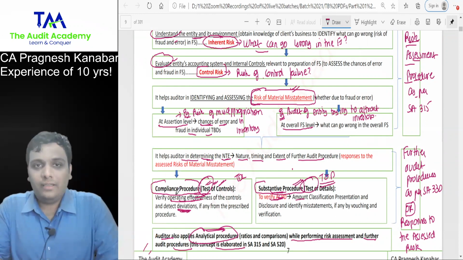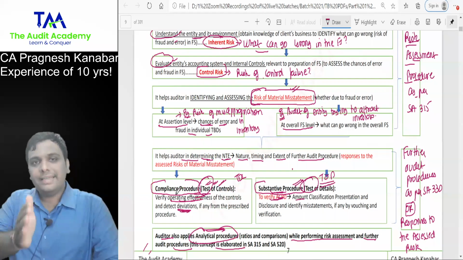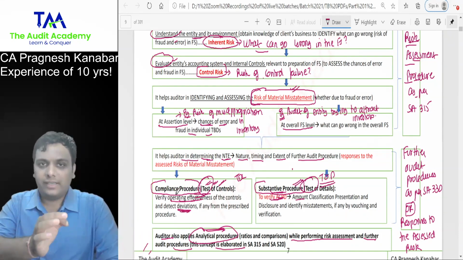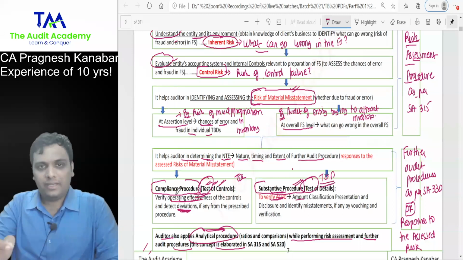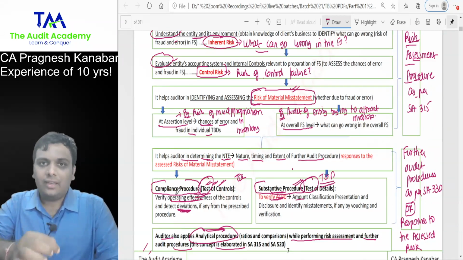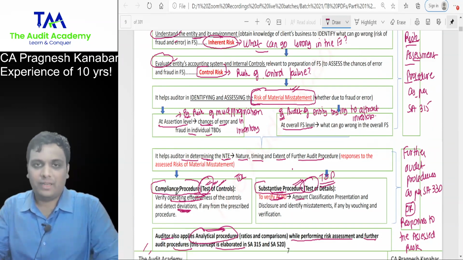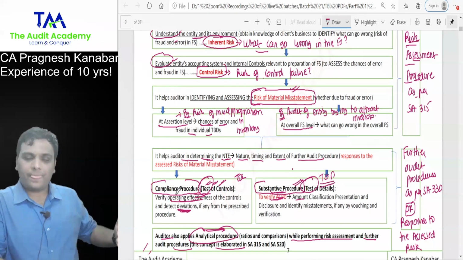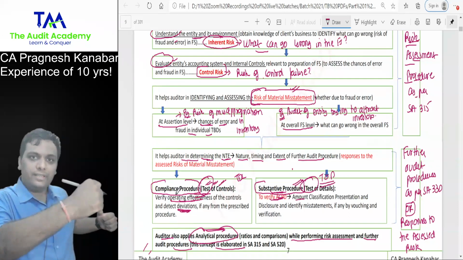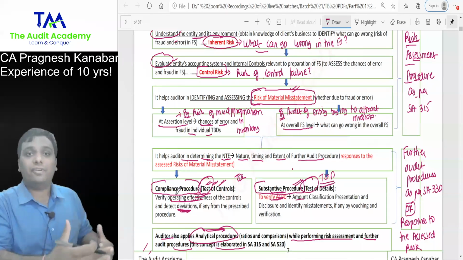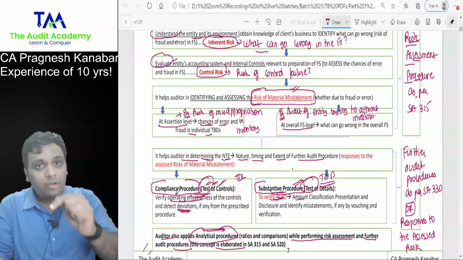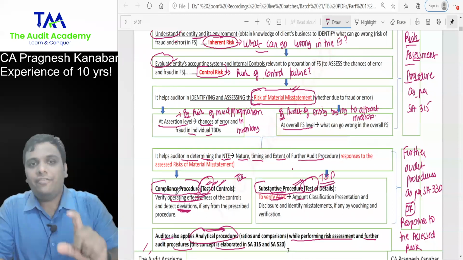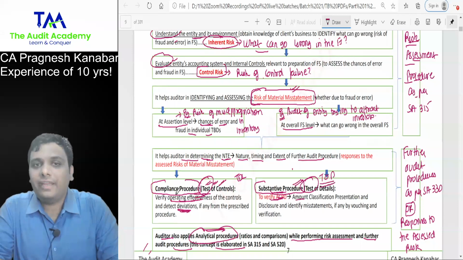So, auditor needs to perform risk assessment procedures in order to identify and assess risk of material misstatement at assertion level and at overall financial statement level, so that auditor can determine the responses to his assessed risk by performing further audit procedures in order to obtain sufficient and appropriate audit evidence to verify management's assertions in the financial statements.